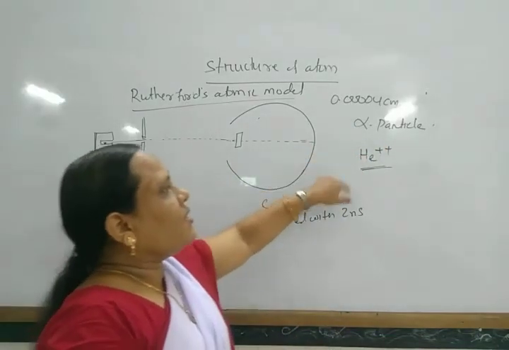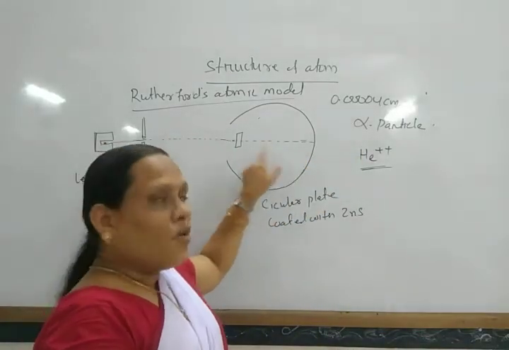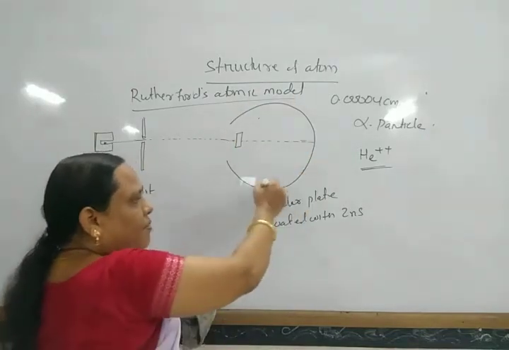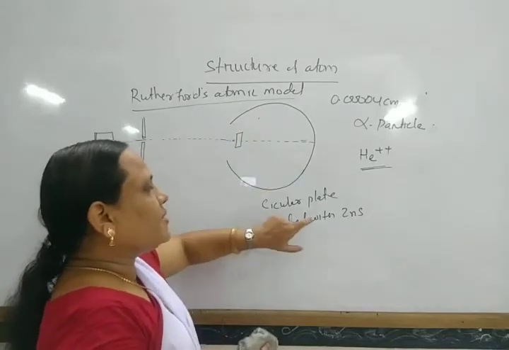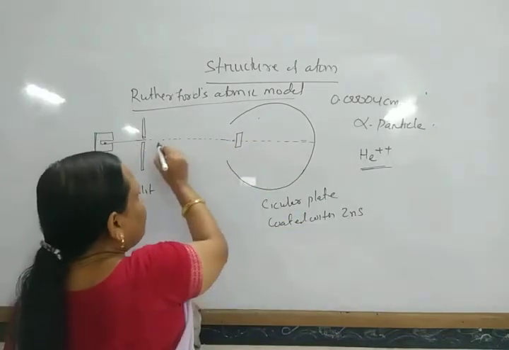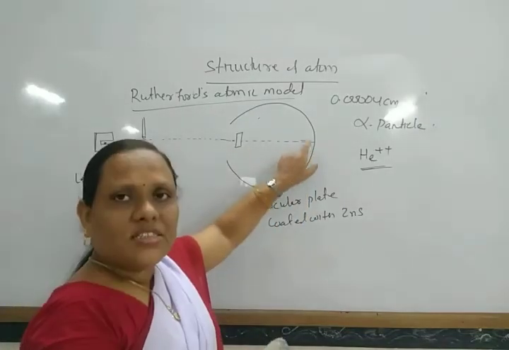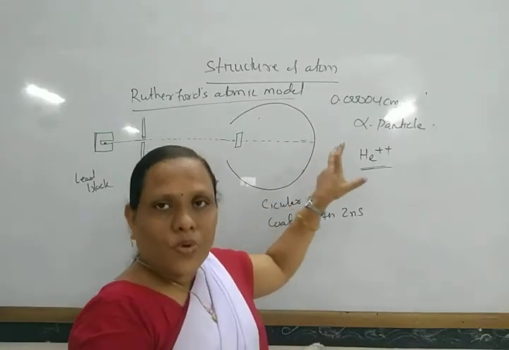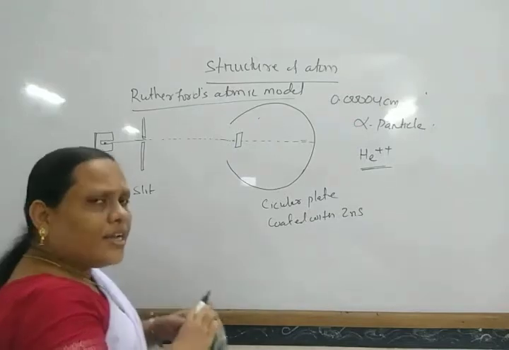So this doubly charged helium is scattered through the gold foil, and a circular plate coated with zinc sulfide is kept around it. When these alpha particles strike the zinc sulfide plate, it creates a glow.